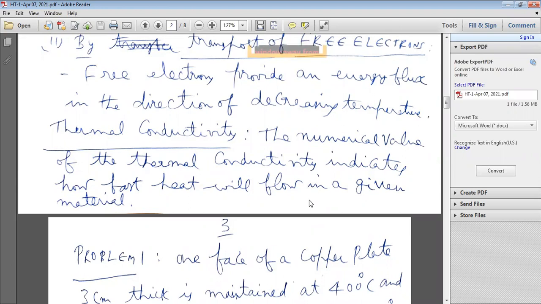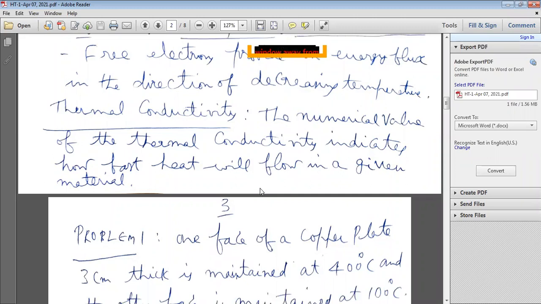For example, copper has high thermal conductivity when compared with aluminum. So if you use copper, heat transfer is very fast. Compared with copper, aluminum gives less heat transfer. Like that, insulating materials such as asbestos, rock wool, glass wool, and rubber have very low thermal conductivity.